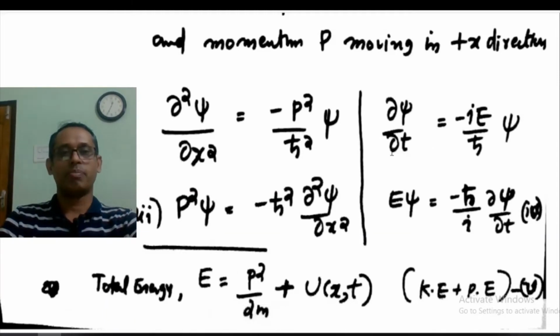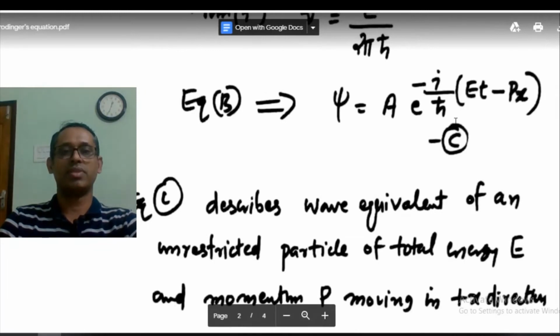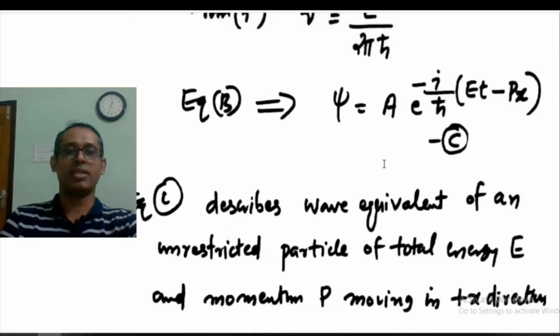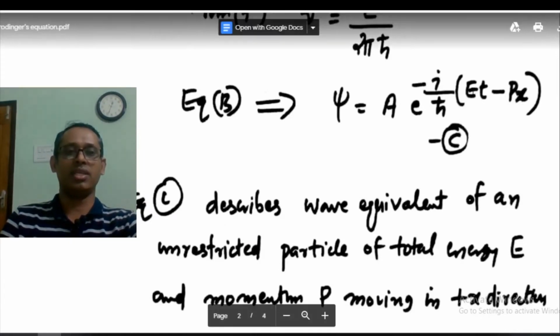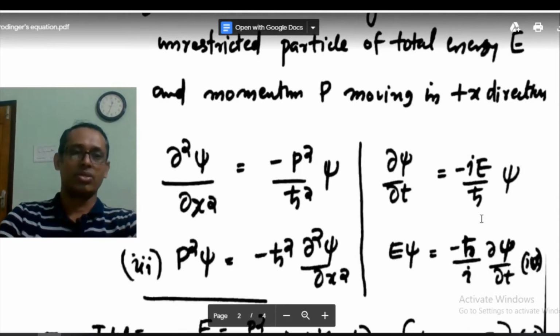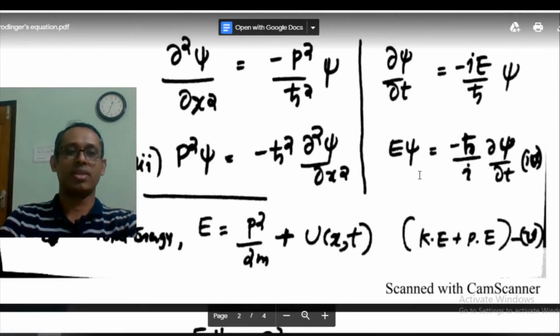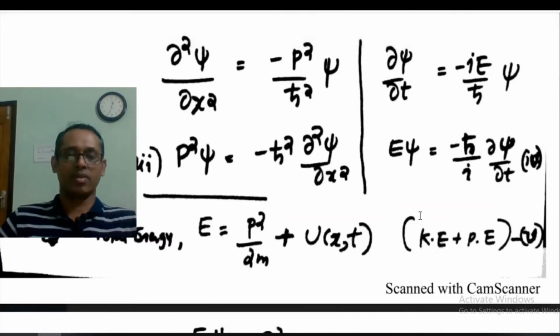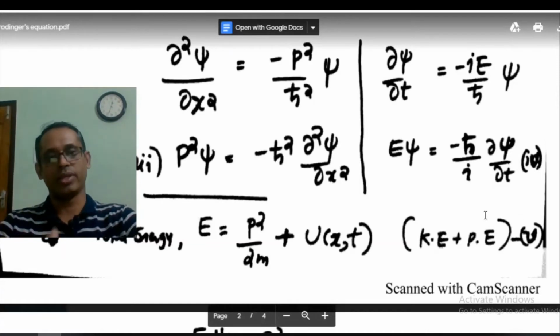Now I am partially differentiating this with respect to time. So minus i by h cut E will come outside. I will be getting minus i by h cut E psi. So ∂psi by ∂t is here. So E psi is minus h cut by i ∂psi by ∂t. So this is E psi and this is P squared psi. And we need it in the following equation.